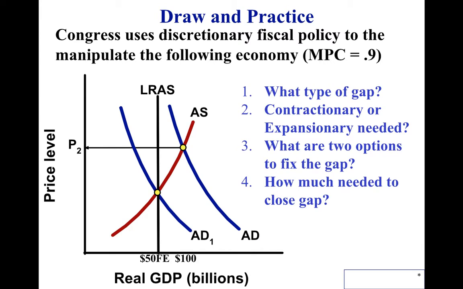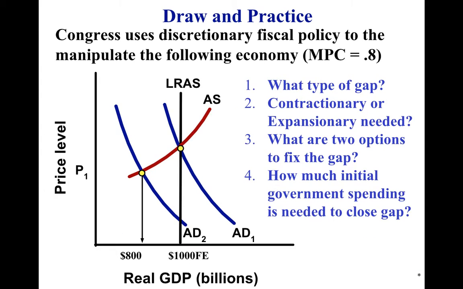Okay, so 0.9, so 1 over 0.1, because MPS is 0.1, so 10 is our multiplier. The gap is an inflationary gap. You need contractionary fiscal policy. You can decrease spending or increase taxes. So what if we decrease spending, right, and our multiplier is 10, and we're trying to close 50, we need to decrease spending by 5 billion. Right? If you wanted to do taxes, right, so you'd have to do MPC over MPS, so 0.9 over 0.1. That would not be any fun to do.